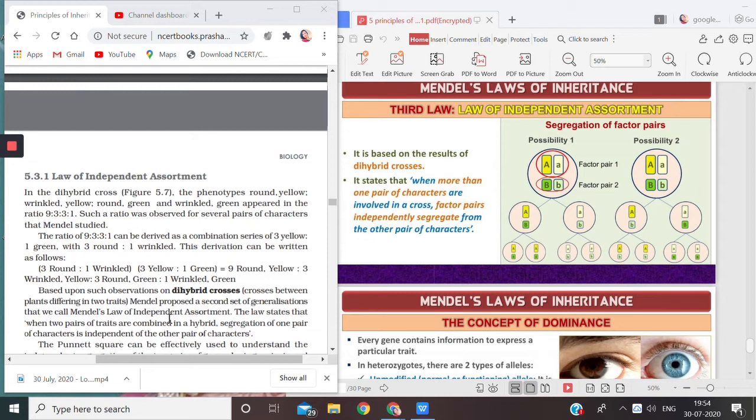Children, Mendel gave three laws: law of dominance, law of segregation, and the third law was law of independent assortment. Now children, the two words independent and assortment, what do they mean? I hope you understand the meaning of independent.